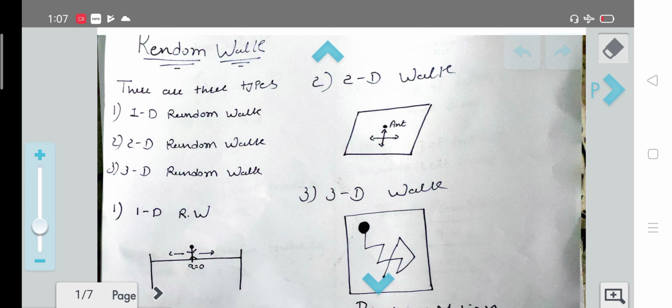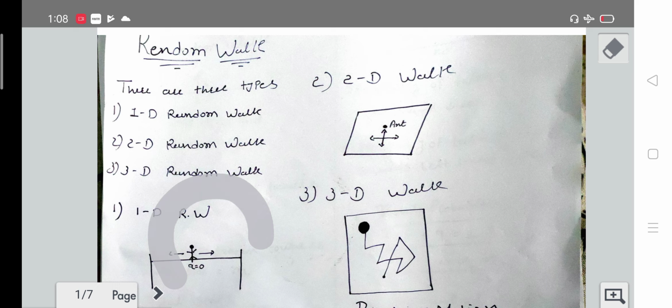In one dimensional random walk, I have taken the example of a person walking on a rope. Here you can see the person walking on the rope can take two directions to move. He can move in the forward direction or in the backward direction. He cannot move upward or downward. So we can say that this man is doing one dimensional random walk.